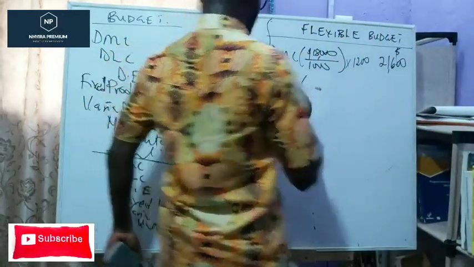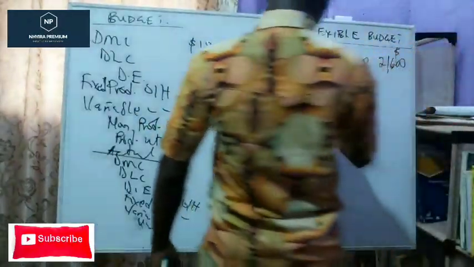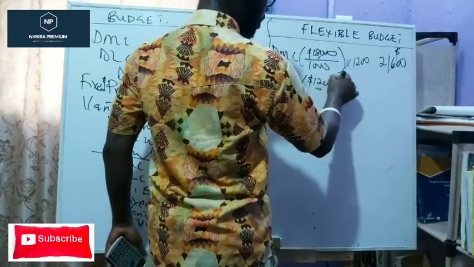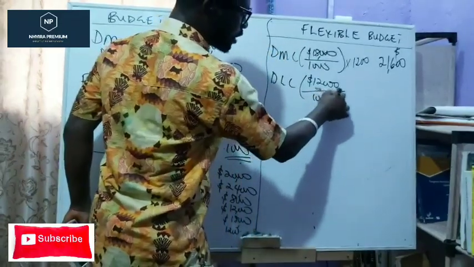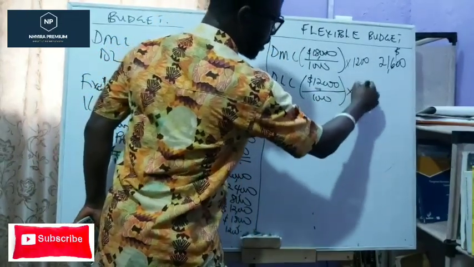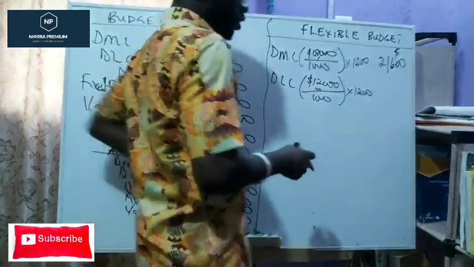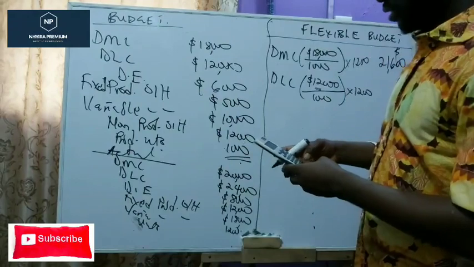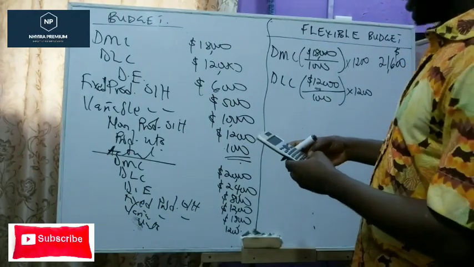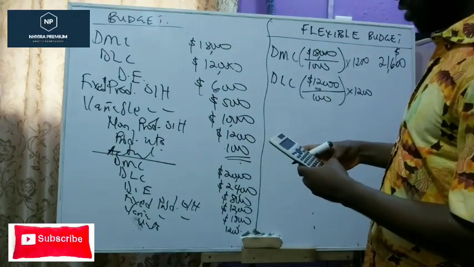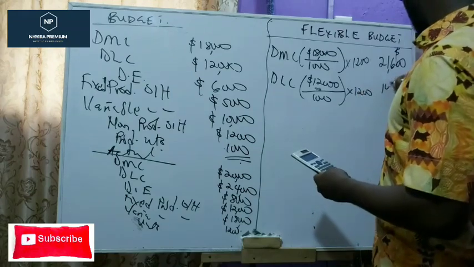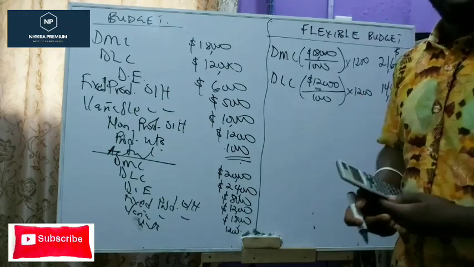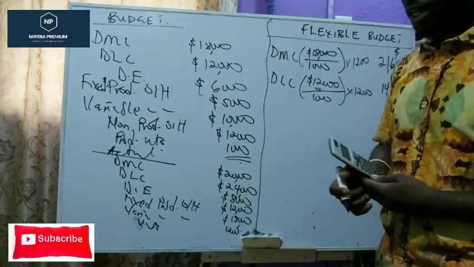Direct labor cost. For direct labor cost, our budget is 12,000. Our budgeted unit is still 1,000. We use that to multiply the actual unit 1,200. So 12,000 divided by 1,000, that's going to be 12 times 1,200, and that's going to be 14,400. You see how sweet it is?